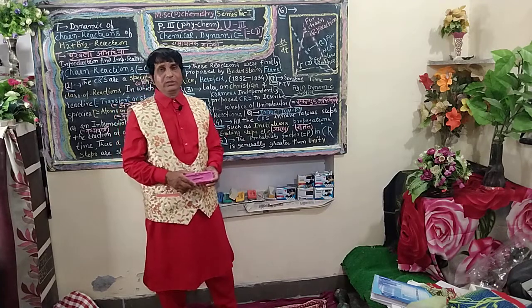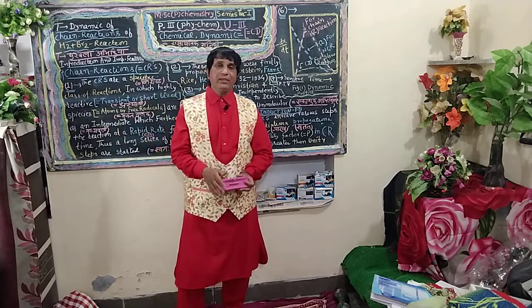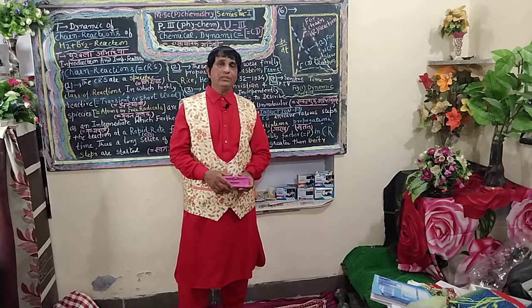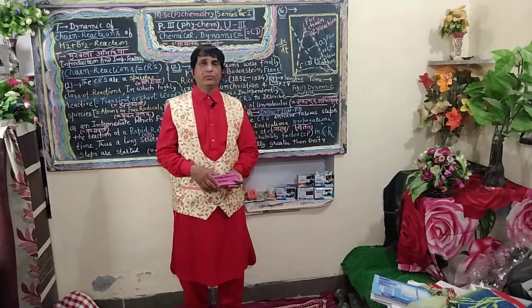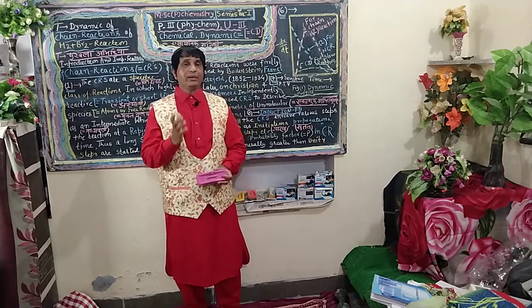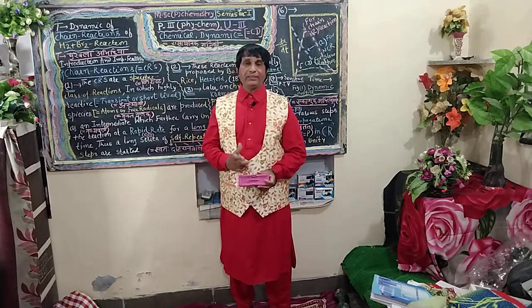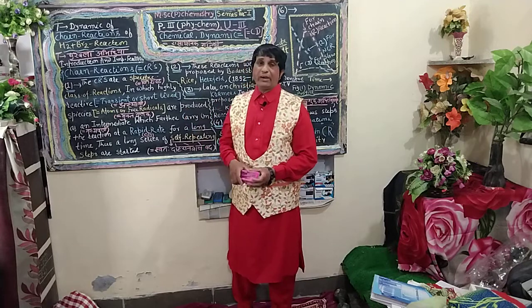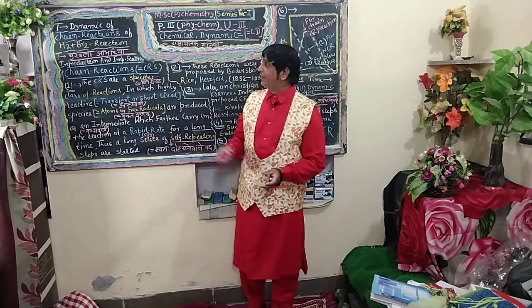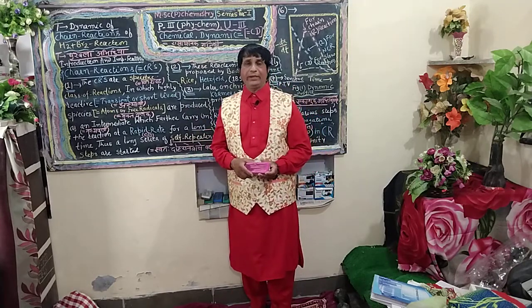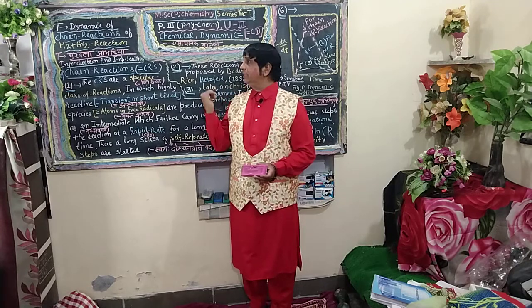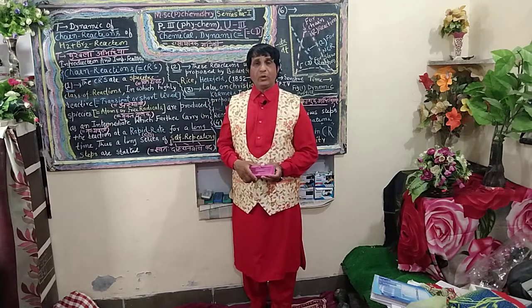The second is the rate constant, symbolized by K2. After applying the logarithm, the required fundamental equation for the activated complex is derived. This was the overall discussion of activated complex theory.